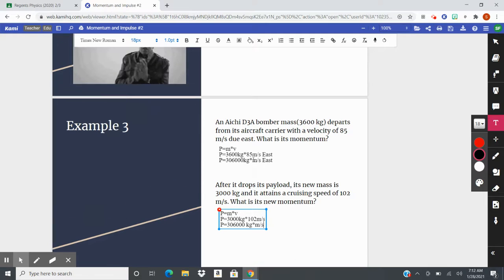All right, ladies and gentlemen, once you have completed all the way up to example 3, make sure to please write these down in your notes. And now you are going to complete your momentum worksheet.